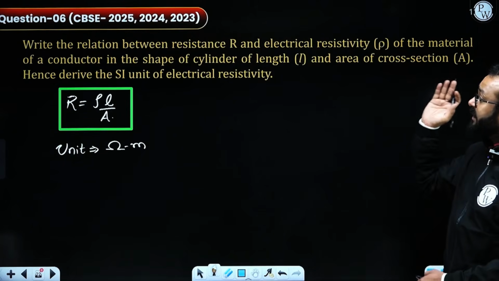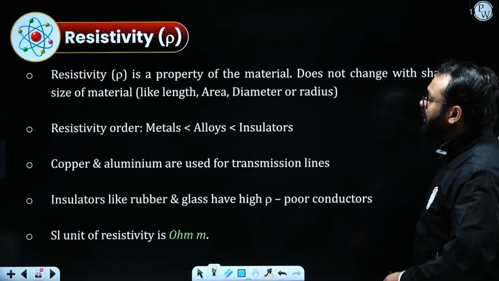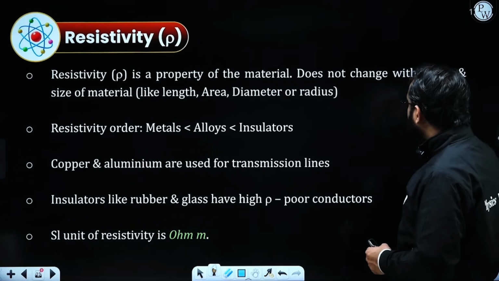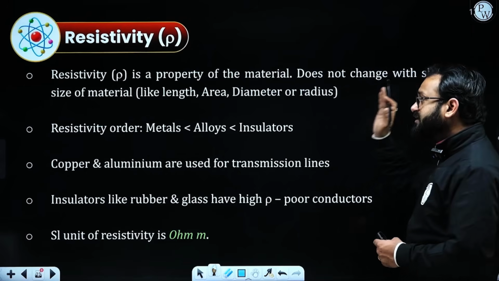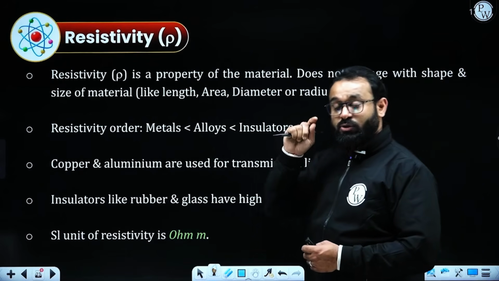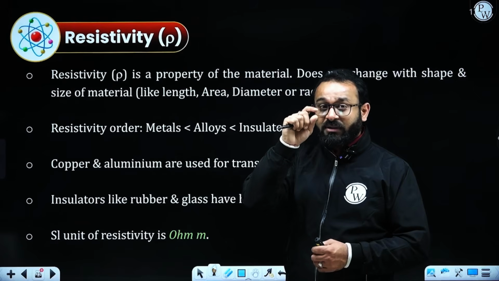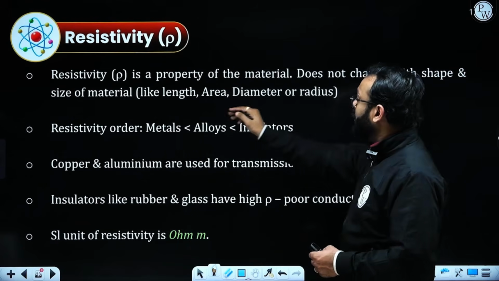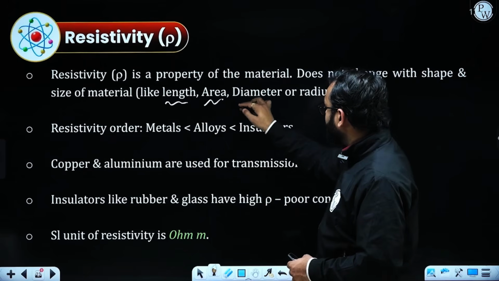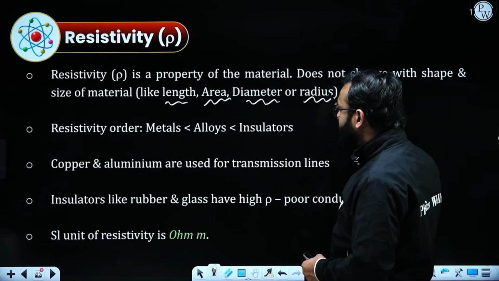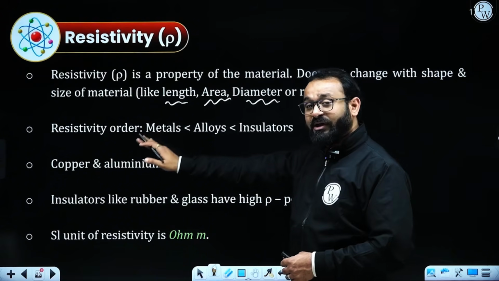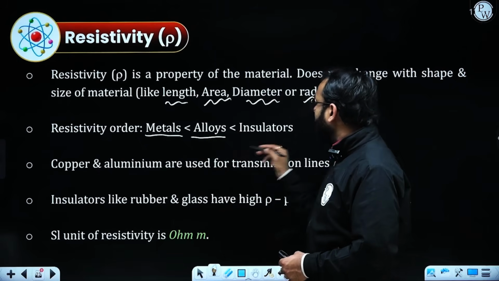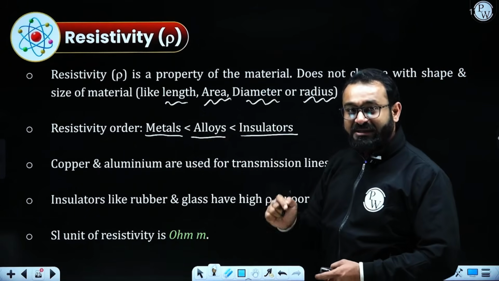This question has been asked about 3 times in consecutive years. Talking about resistivity, what is resistivity? It is the property of the material. It does not change with the shape and size of the material. It is its own property, depending upon the kind of material it has been made of. It does not depend on length, area, diameter, or radius. As for the order of resistivity, it is very low in metals, higher in alloys, and highest in insulators. So it has an order.